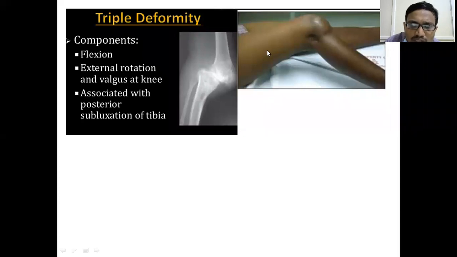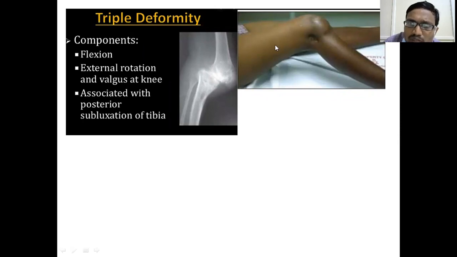Triple deformity is a late complication where these are the deformities which we see: posterior subluxation of the tibia, valgus knee, external rotated knee, and then flexion of the knee. Now, this doesn't mean this triple deformity is seen only in tuberculosis. It can be seen even in